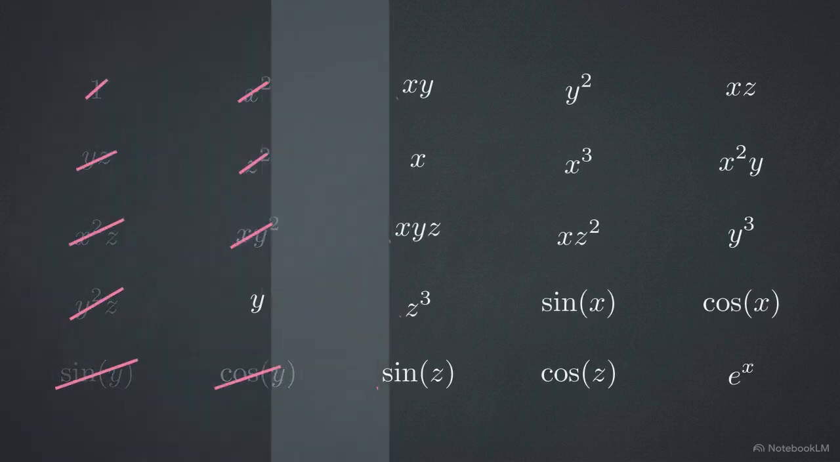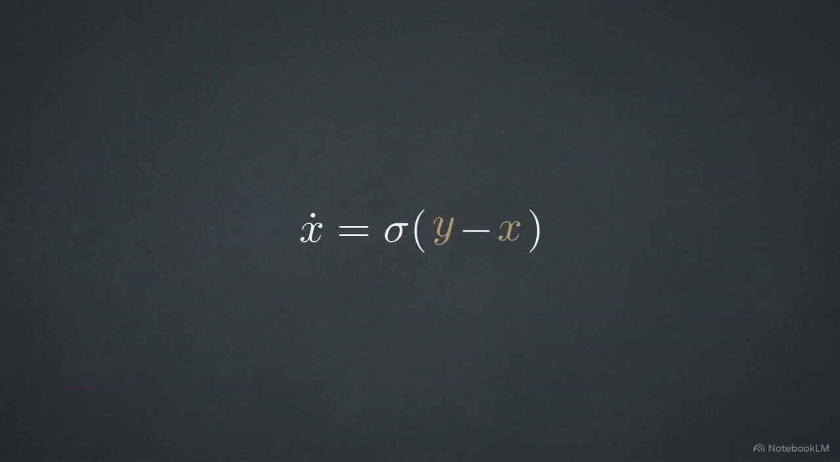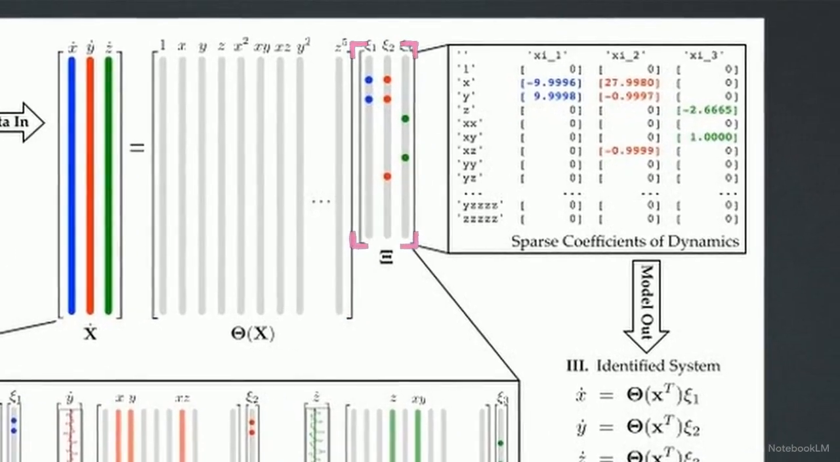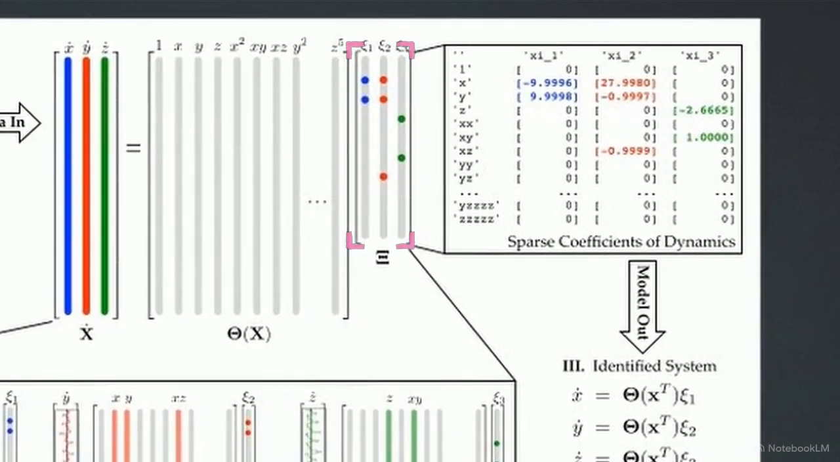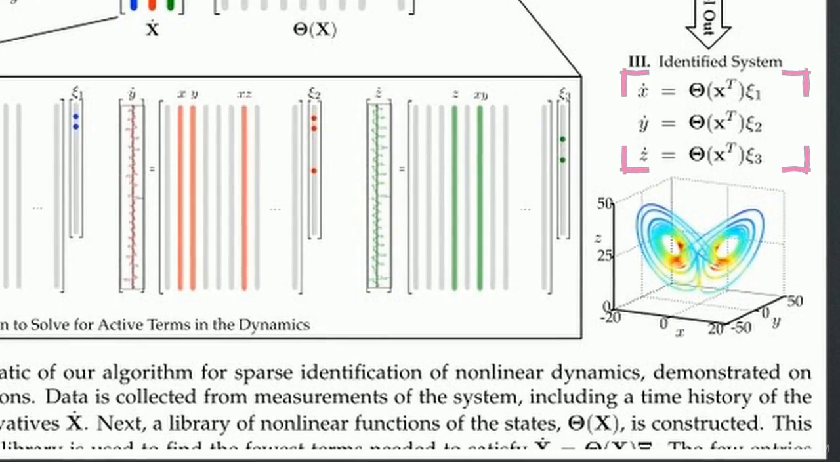SINDy finds the right equation through systematic elimination. It assumes that most potential mathematical descriptions are irrelevant. As shown, the algorithm builds a library matrix, theta of x, containing every candidate function imaginable. Next, sparse regression forces almost every coefficient in the chi-vector to 0. The surviving terms form a clear mathematical description of the dynamics.